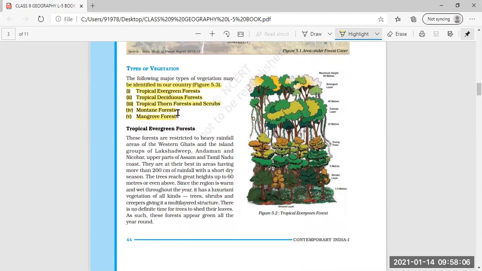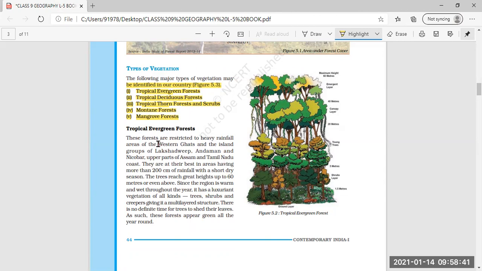Now these are the different types of vegetation found in our country. Then tropical evergreen. These forests are restricted to heavy rainfall areas of Western Ghats and the island groups of Lakshadweep, Andaman and Nicobar, upper parts of Assam and Tamil Nadu coast. So the forests are restricted to heavy rainfall areas, means wherever the heavy rainfall area is there, in that area tropical evergreen forest will be found.